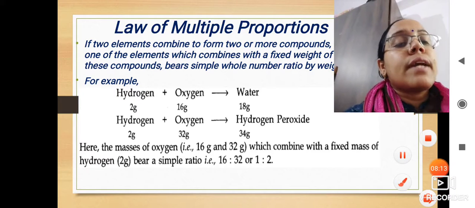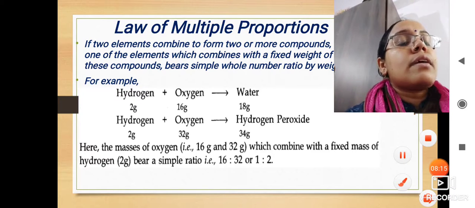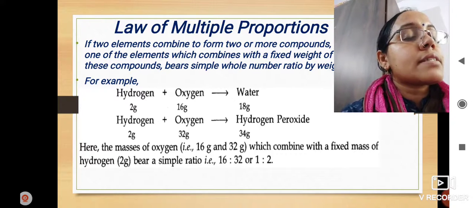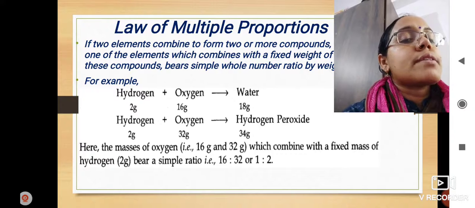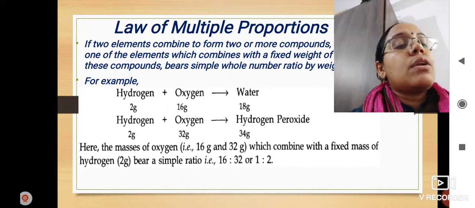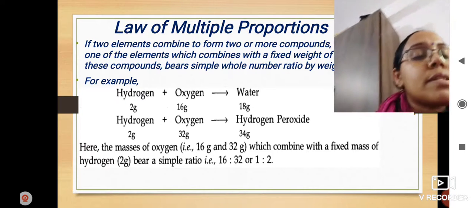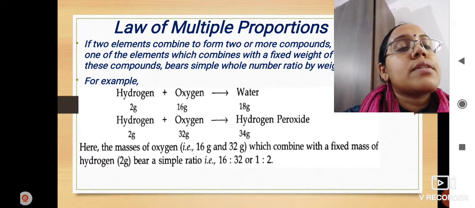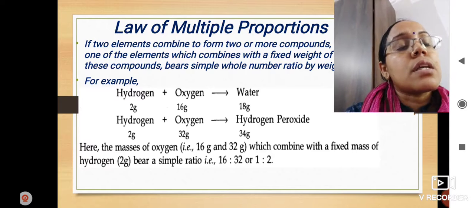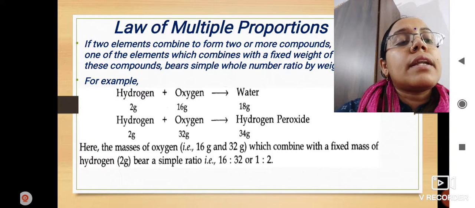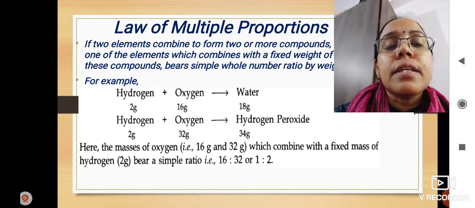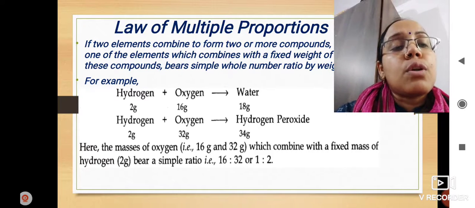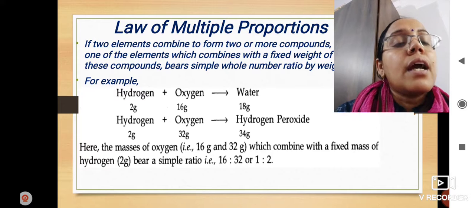Here we have seen three laws of chemical combination. First was the law of conservation of mass, second was the law of constant proportion, and third is the law of multiple proportion, which we have discussed today. Combined, all these laws are responsible for chemical reactions. That means whenever any chemical reaction takes place, these laws are followed, and without following these laws, no chemical reaction can take place.